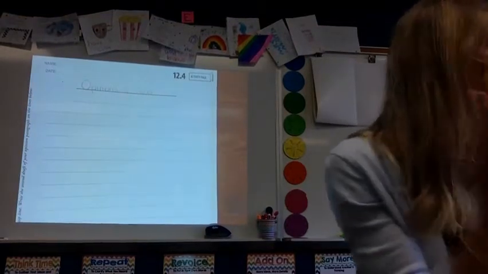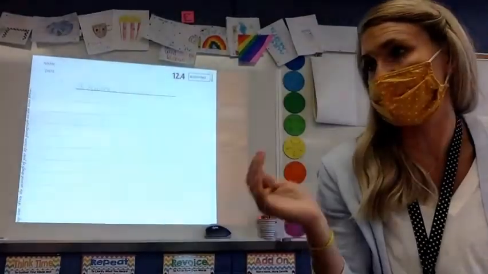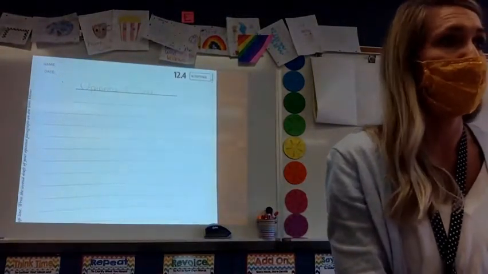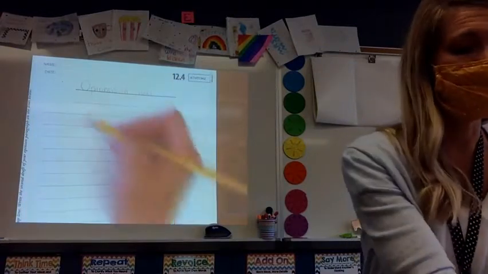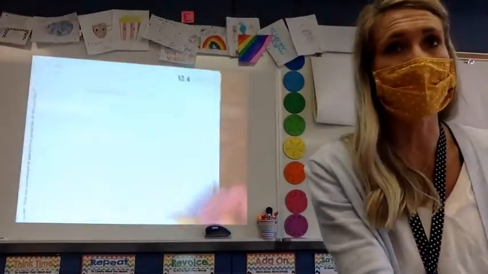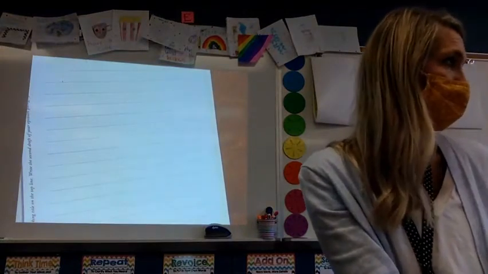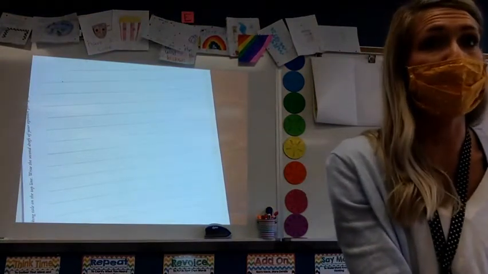Every other sentence following, or every other line, I should say, starts way over at the side, okay? I know that sometimes it's tempting to start to write and your writing goes in. If you notice that, push it back to the side and go to the side again, okay? It doesn't have to be perfect right now, but we're going to work on it.